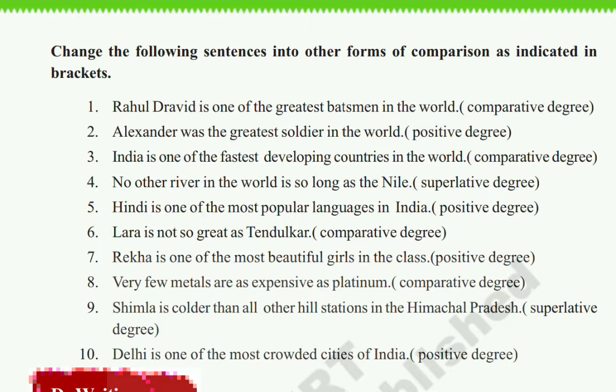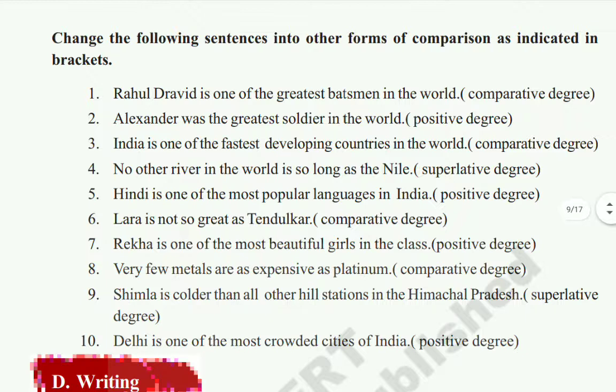Rahul Dravid is one of the greatest batsmen in the world. Here they are given greatest, which is in the superlative form. This superlative degree we have to change into the comparative degree. What is the comparative form for greatest?